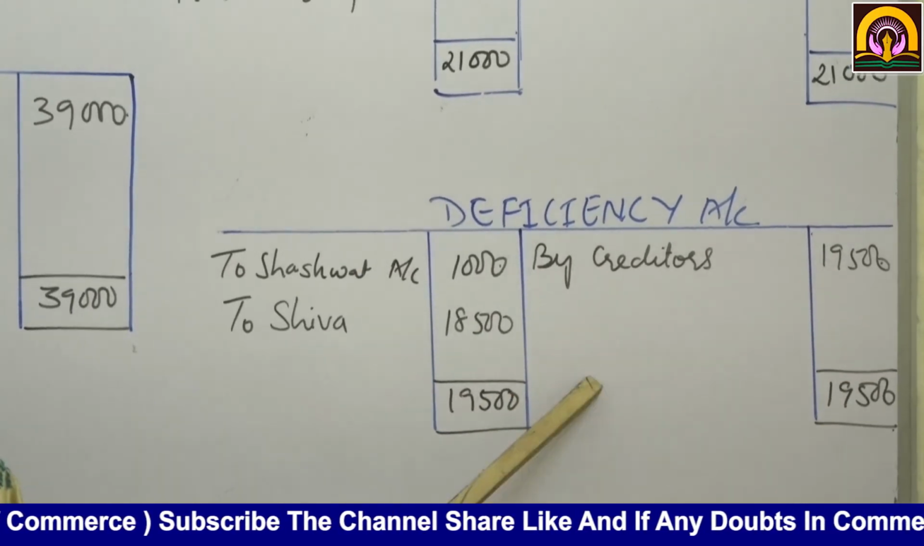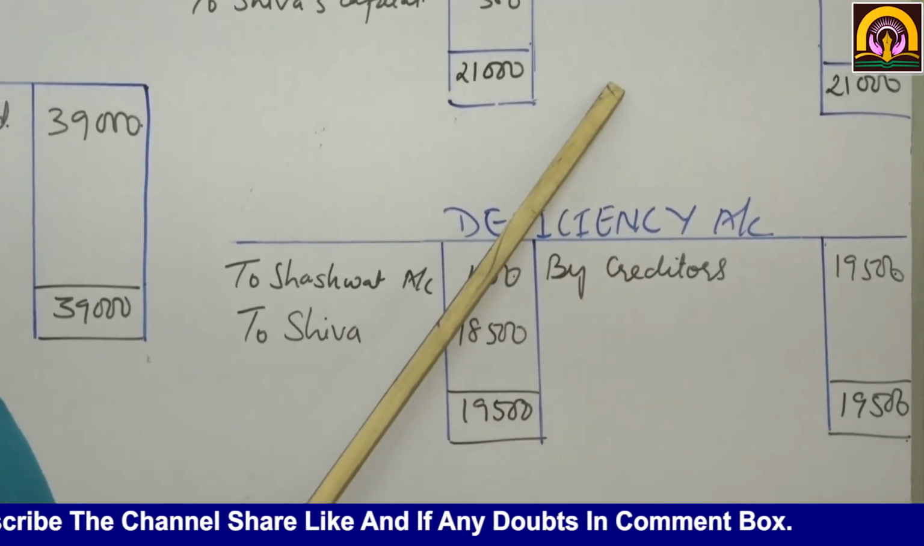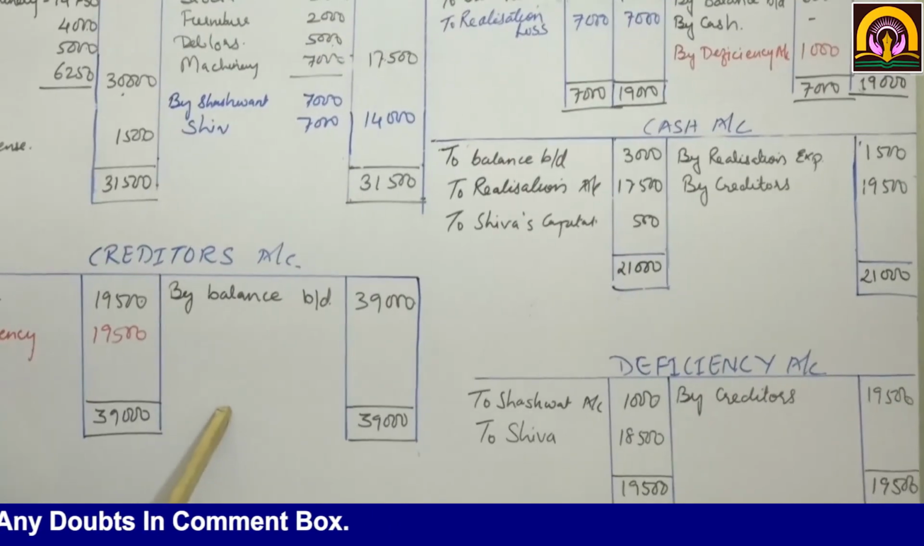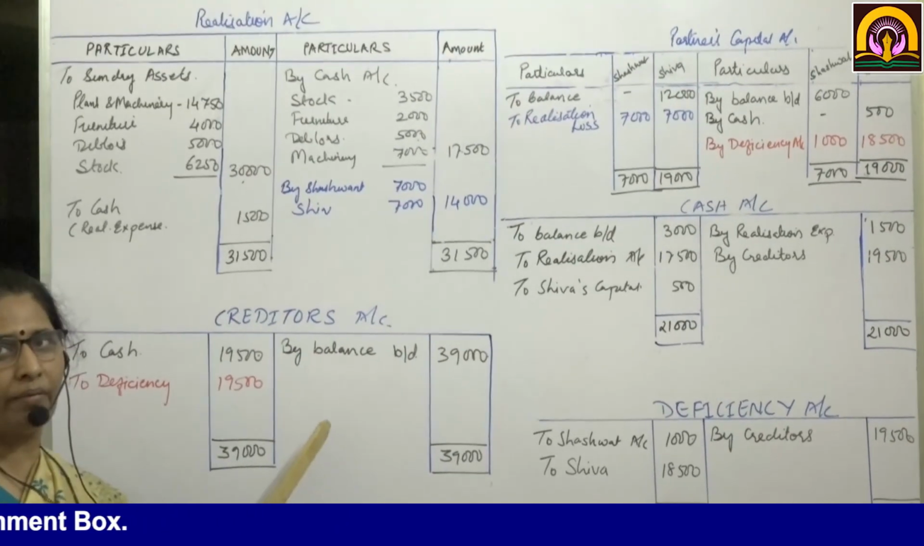Here the creditors account is closed, cash account is closed. Now capital accounts are closed as well as creditors account is closed. I hope you have understood this well.